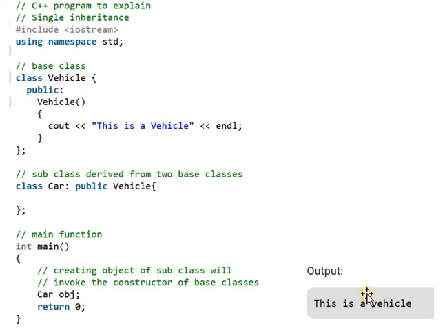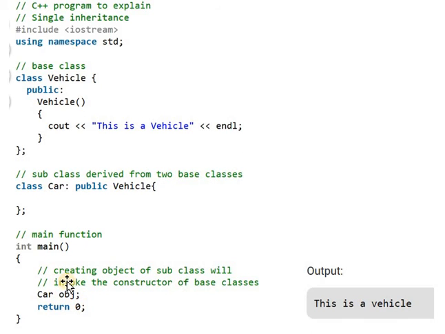That means when you execute this program, it will provide the output as this is a vehicle. Because when we are creating an object, our execution always starts with the main function. In the main function, we are simply creating an object of a subclass.